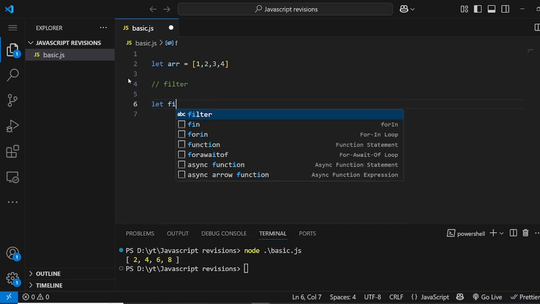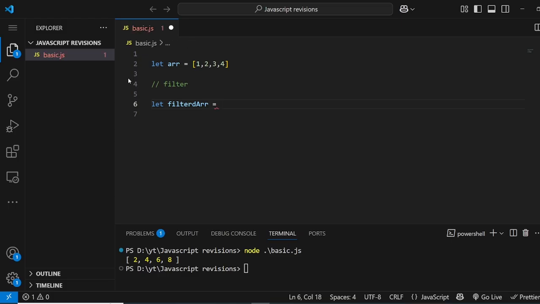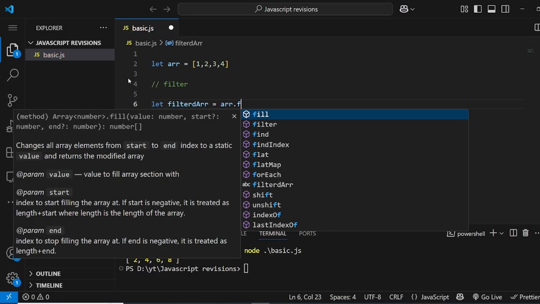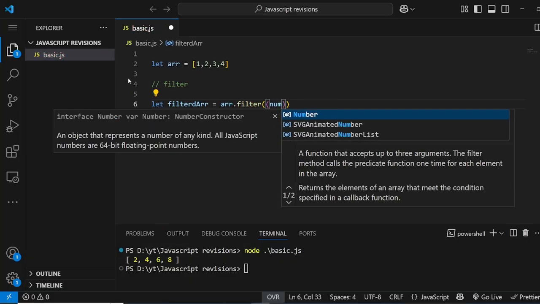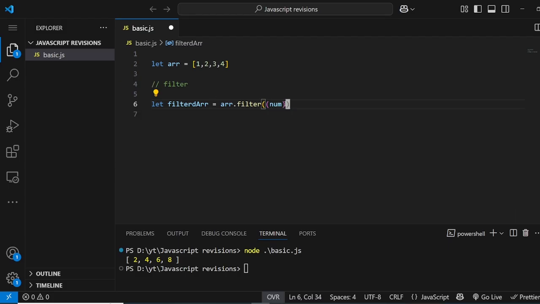So what do I mean by that? Let's write filtered array, array dot filter, with num. So now what happens is that if I don't do anything, it will return an empty new array.